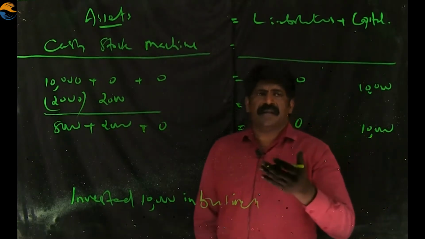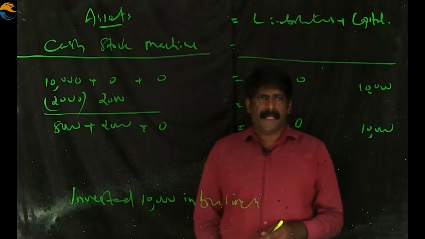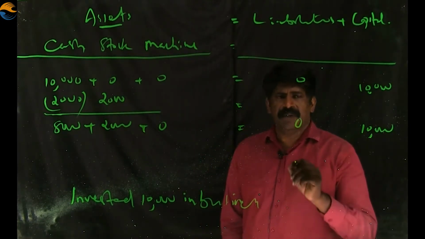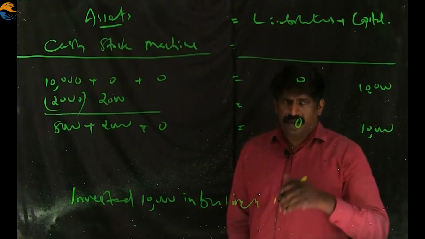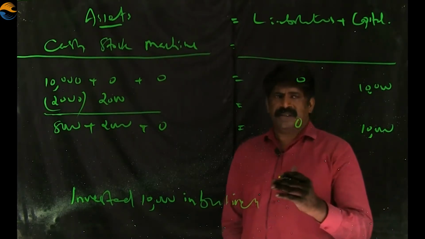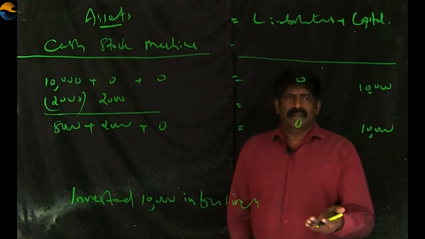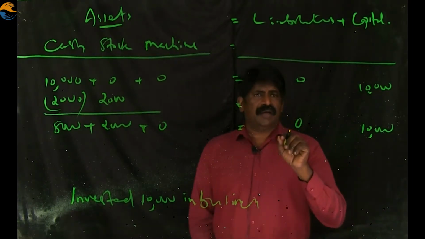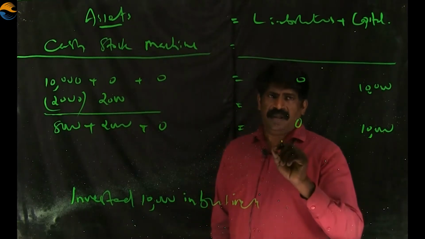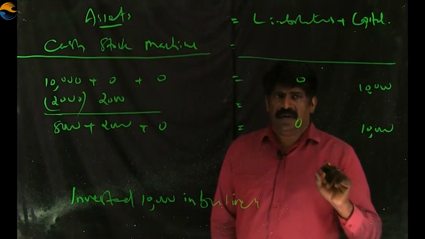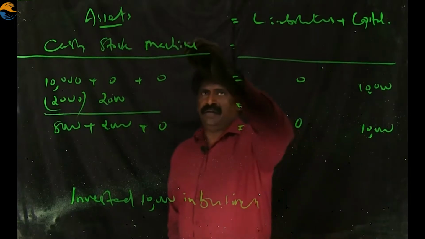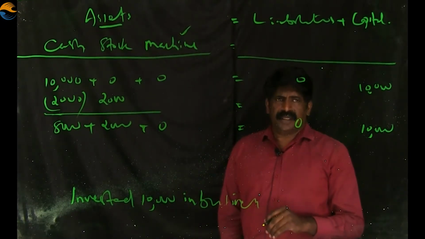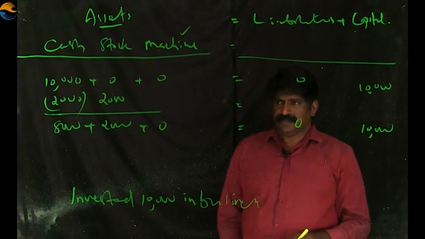We can consider another transaction. Suppose you are purchasing a machine for use in the business. If you purchase a machine for the purpose of using in the business, then we cannot call it goods. It is called machine or machinery. I already wrote this machinery here. When this transaction happens, what will happen?